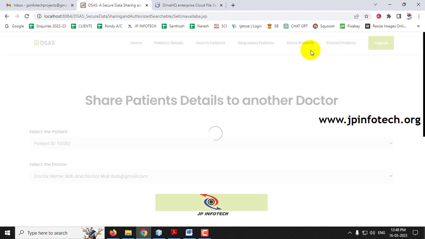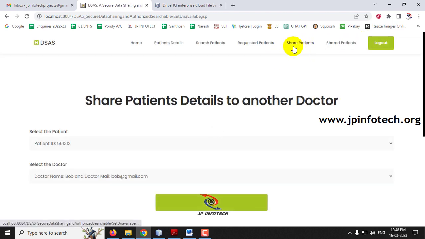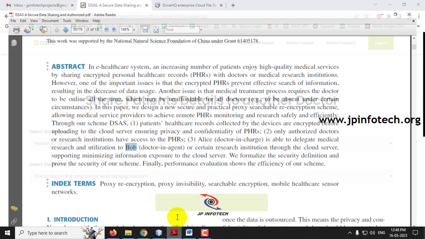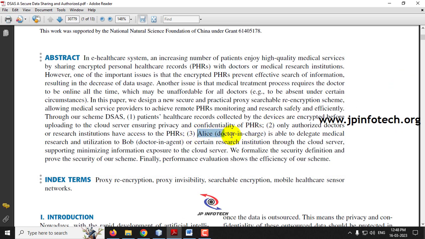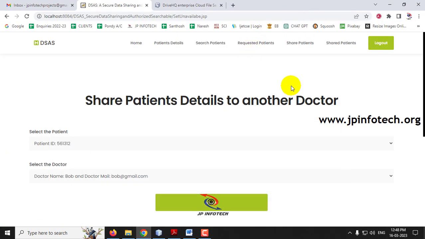Now share patient. This is the part mentioned in the base paper, the third point: when Alice is not able to delegate the medical research utilization to Bob in a certain research institution through the cloud server. So if doctor Alice is not available, they can assign the patient to some other doctor.